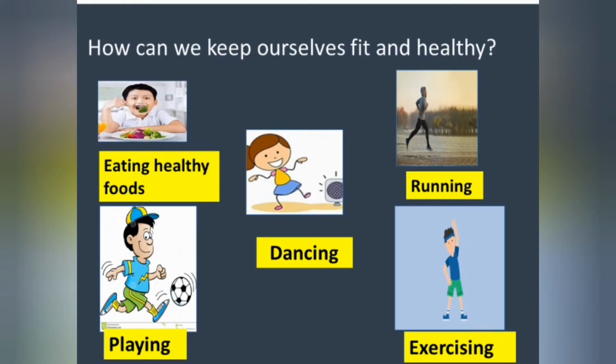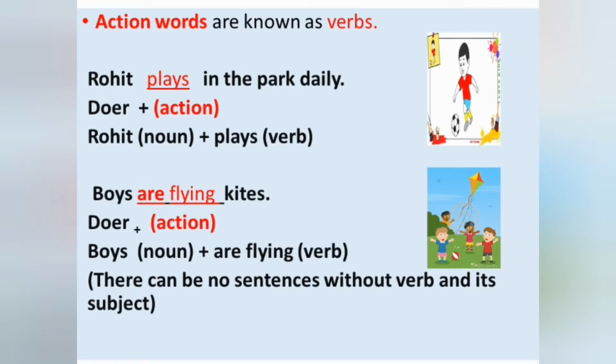So children, how can we keep ourselves fit and healthy? Yes, by eating healthy food, dancing, running, exercising, playing. You can see some words on your screen. That is eating, dancing, running, exercising, playing. What are these? These are action words. Action words are known as verbs.